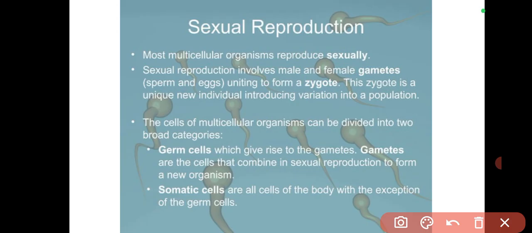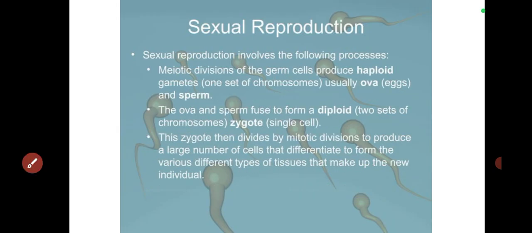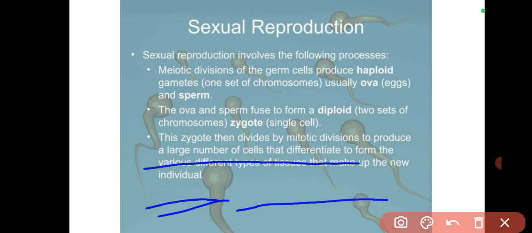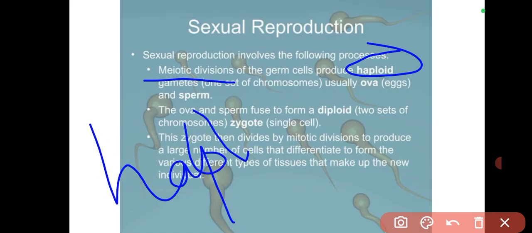So somatic cells are the cells of the body with the exception of germ cells, while germ cells give rise to gametes. Then we have sexual reproduction. With germ cells, mitotic division takes place. Meiosis produces gametes, and those cells are said to be haploid. The word haploid comes from the word haplous. Haplous means single.